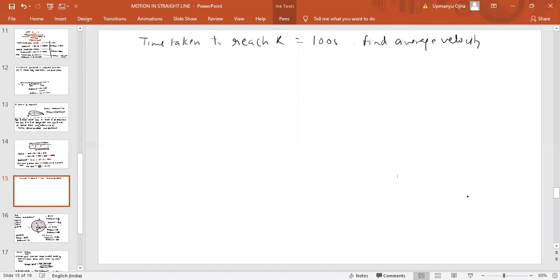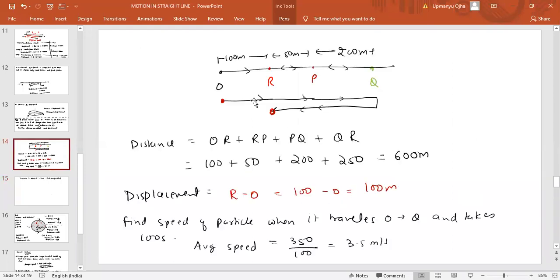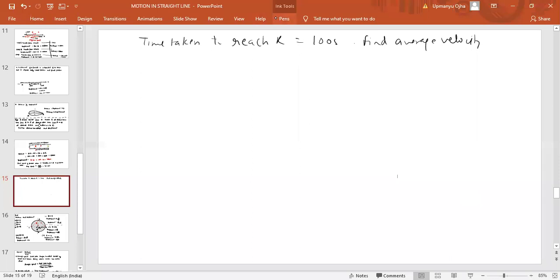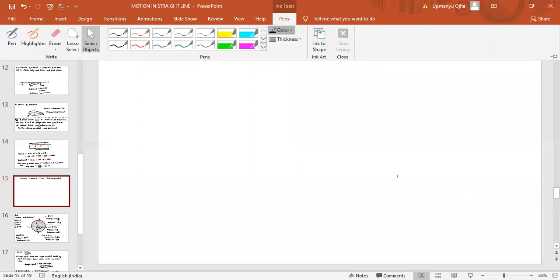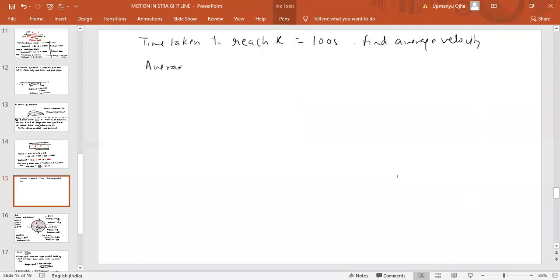1 meter per second. Yes, very good. So average velocity is total displacement. When it reaches R, what was the total displacement? 100 meters. So average velocity will be total displacement, which is 100 meters, by time taken 100 seconds, which is 1 meter per second.